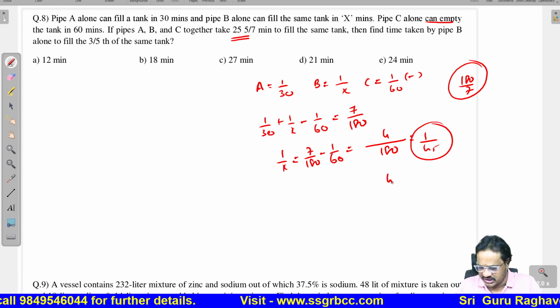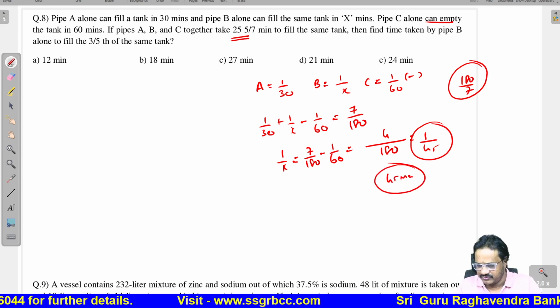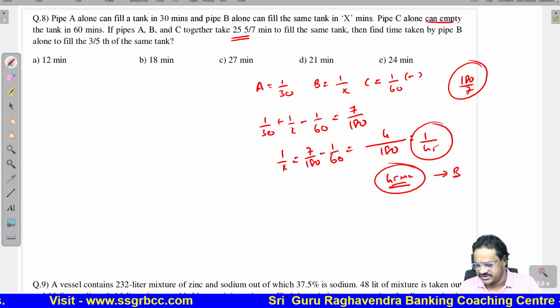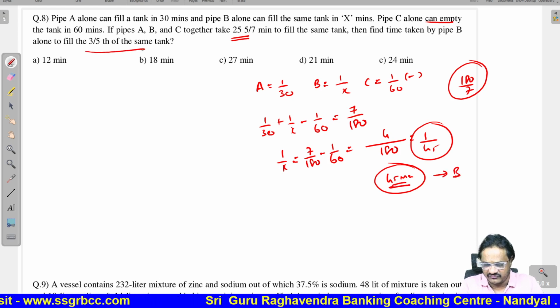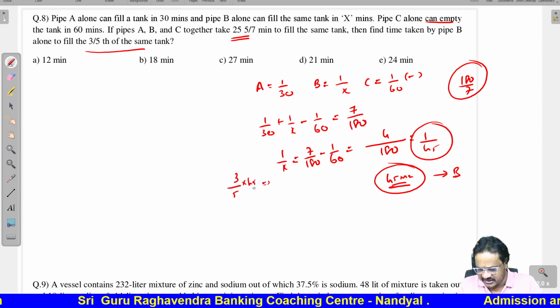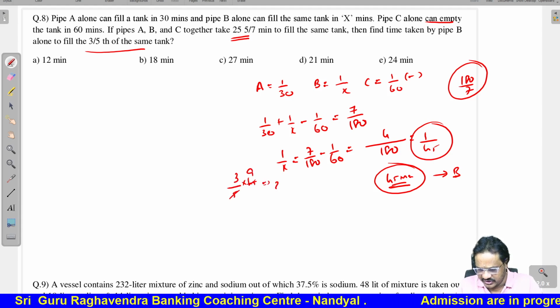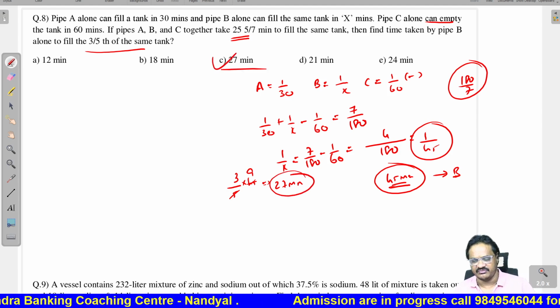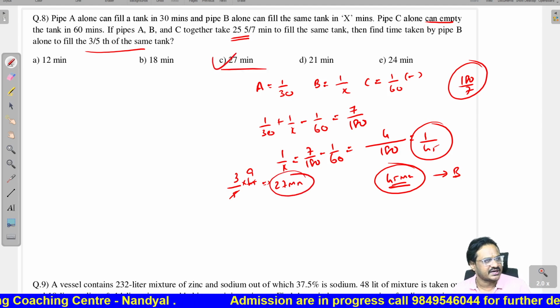So total tank is filled in 45 minutes by B. B will take 45 minutes to fill the total tank. Now to fill 3 by 5th of the tank, it will take 27 minutes. That is the correct answer. 27 minutes. Option 3 is the correct answer.